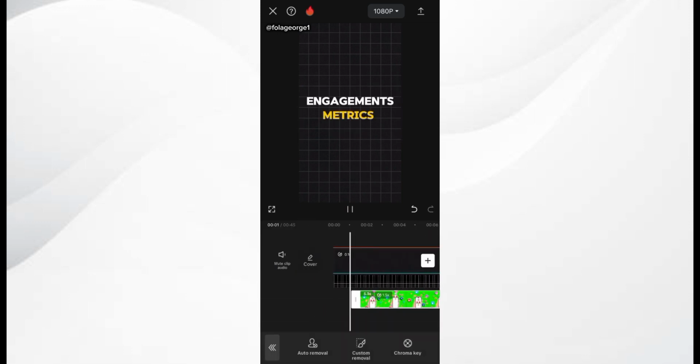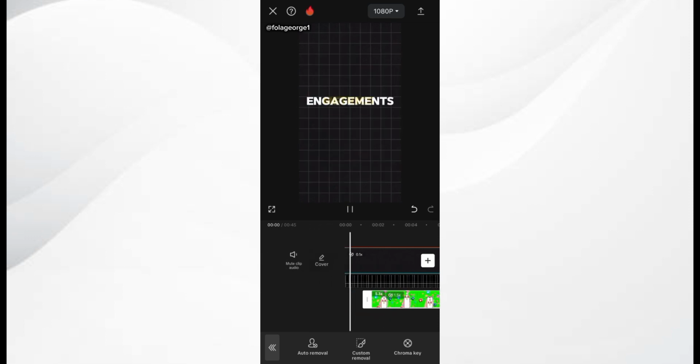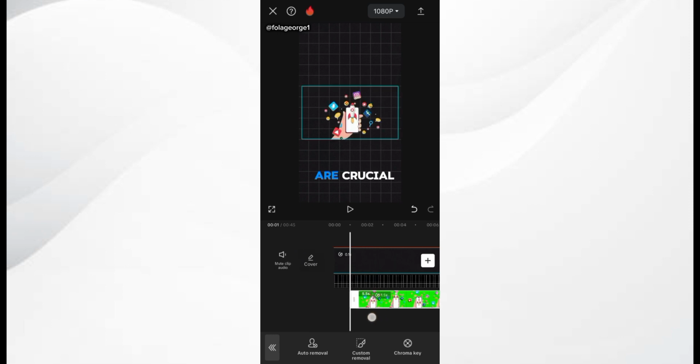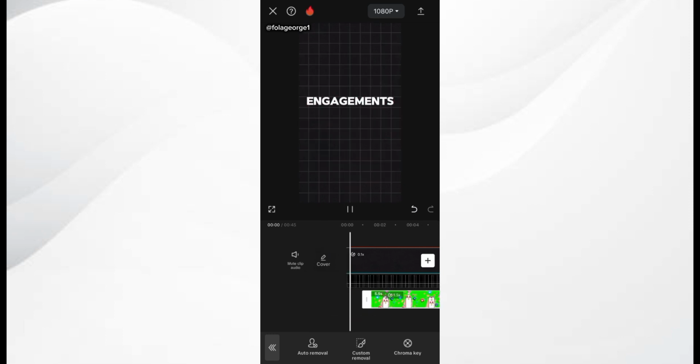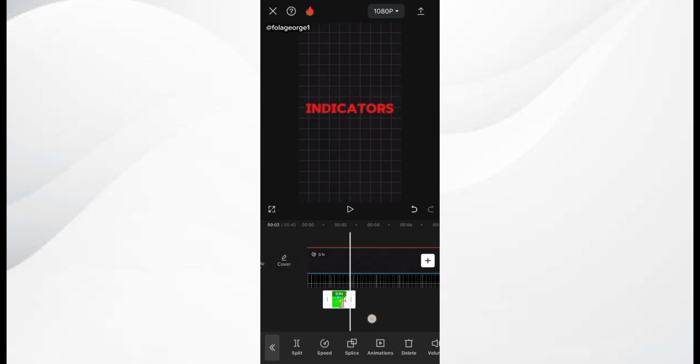So when I play it, metrics are crucial indicator. That's the animation I used for the crucial text. Engagement metrics. You want to ensure that it is positioned as at when the crucial is coming in. Engagement metrics are crucial in. At this point, I'm going to be trimming this off, right? So the indicators is right here.